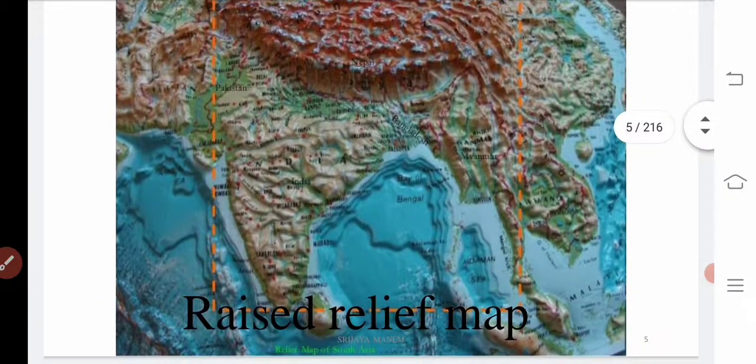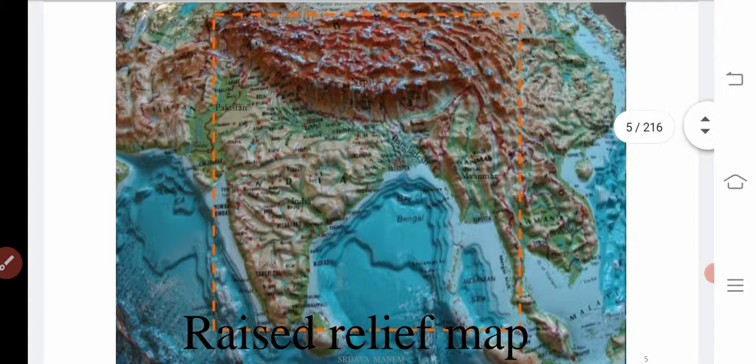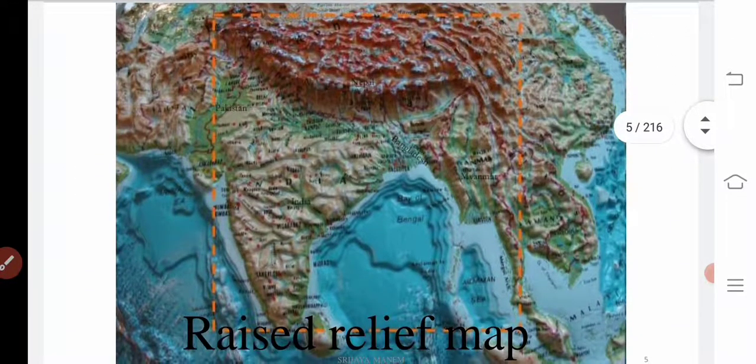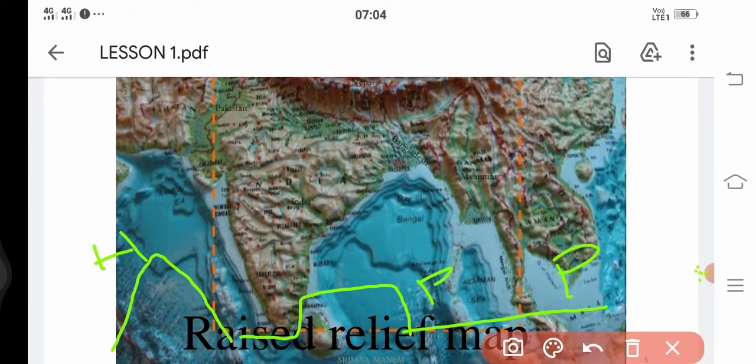Okay, now see children here, this is what is called a 3D map. You may observe here the difference between a normal map and this 3D map. Here you can observe the landforms shown actually have some height. You see where you can observe the height is much here in this picture? Yeah, very good. It is in the north. We can find it here.